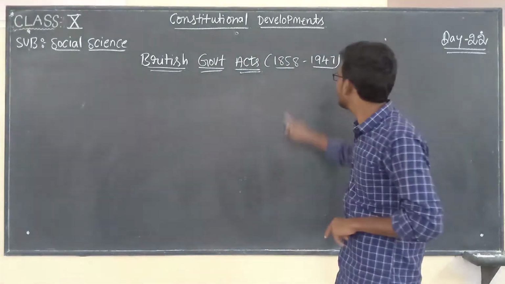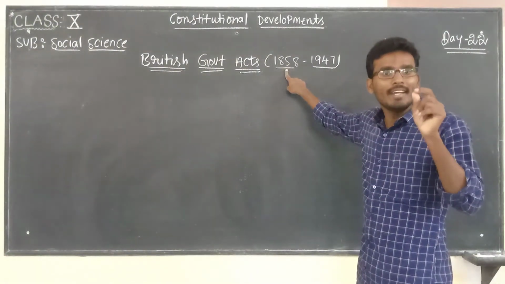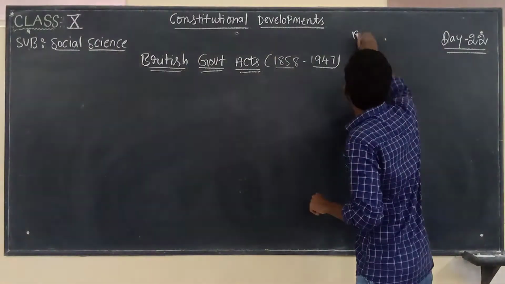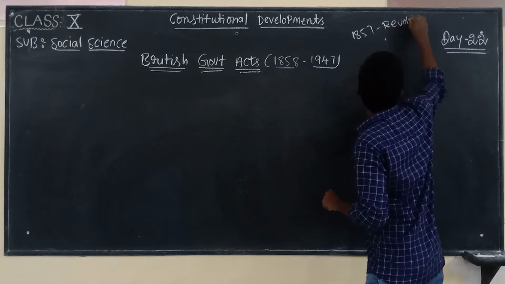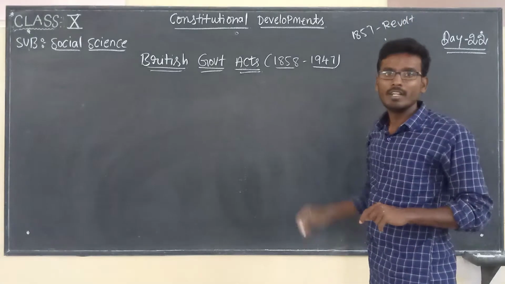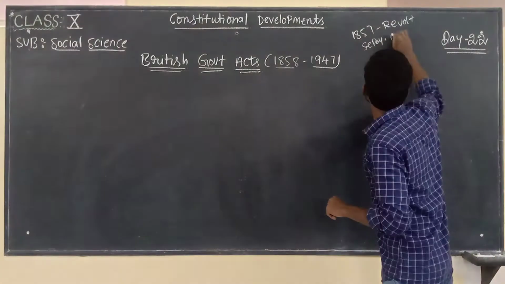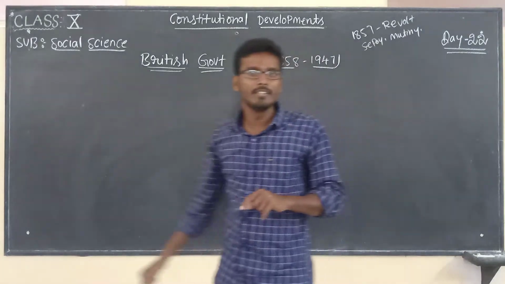See, by observing these years, you may remember one important incident in Indian history, which is nothing but the 1857 revolt. It is also considered as Sepoy Mutiny. Is it clear or not?